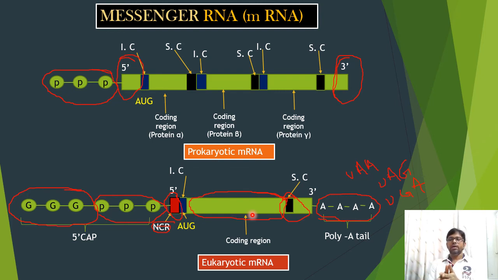Coming to mRNA, it is also known as messenger RNA. Messenger RNA carries the genetic information from DNA to ribosomes where protein synthesis takes place. It acts as a messenger, so Jacob and Monod named this RNA mRNA, as it carries the information from DNA to ribosomes. So this RNA is named mRNA, or messenger RNA.